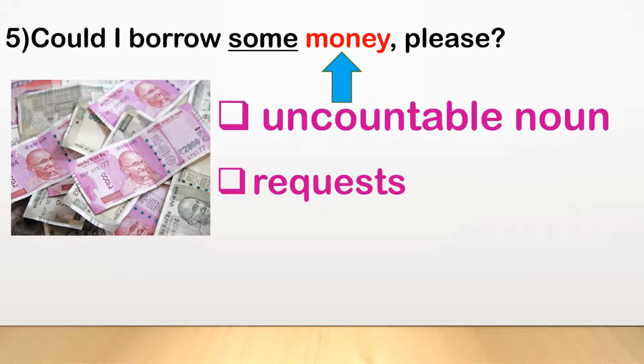Now, next sentence is, could I borrow some money please? Children, here we are requesting and the word money is an uncountable noun because we cannot count the money. So, we use the word some in our sentence. And the sentence is, could I borrow some money please?